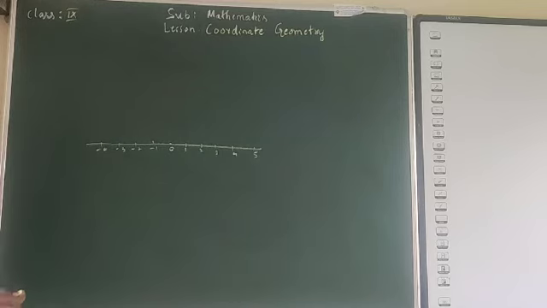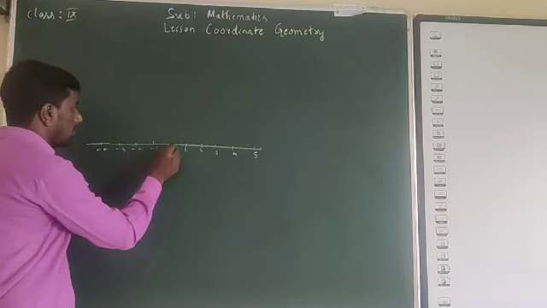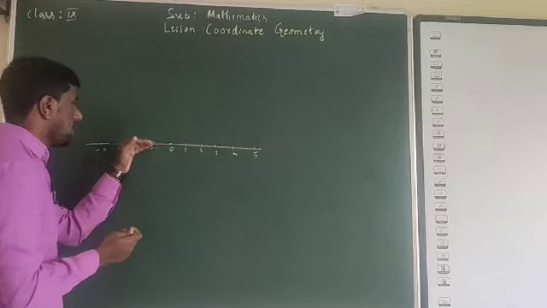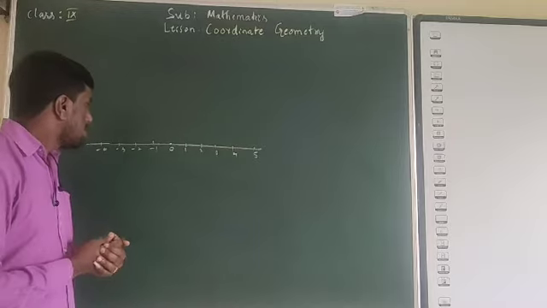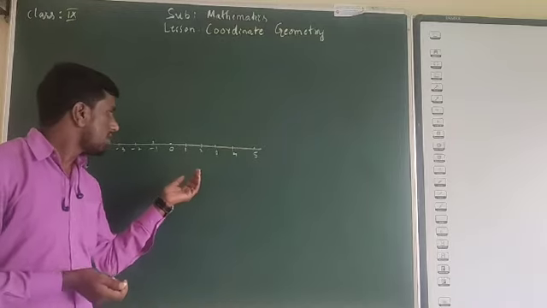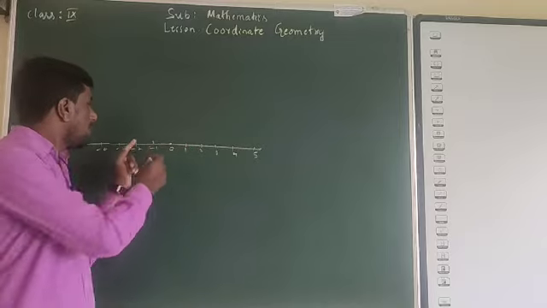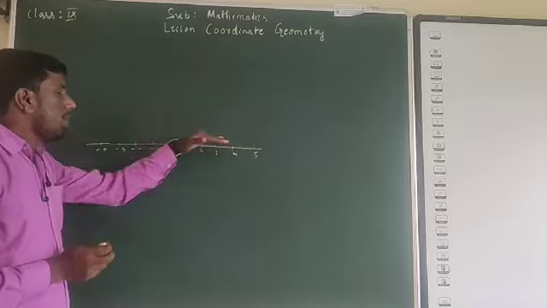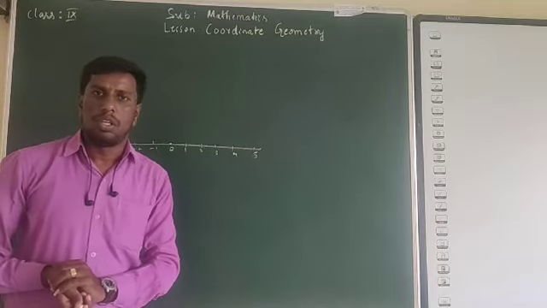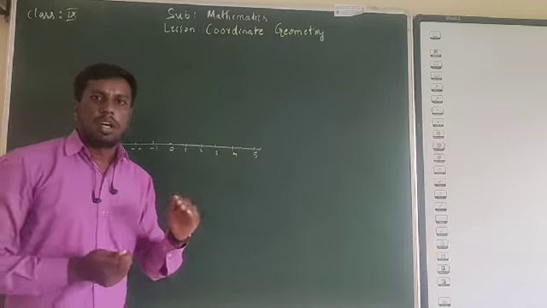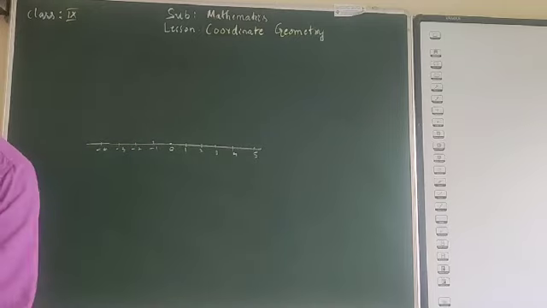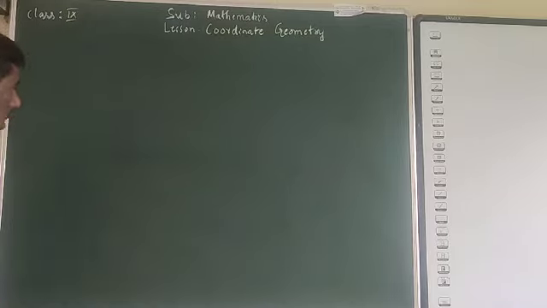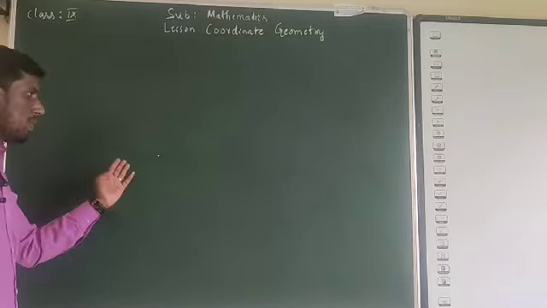Here we call them positive numbers and negative numbers. We have studied how to represent, for example, the number 2 using this number line. This is one dimension. Whereas in coordinate geometry, assume there is a point here. How do we represent this point? This is not one-dimensional, this is two-dimensional.